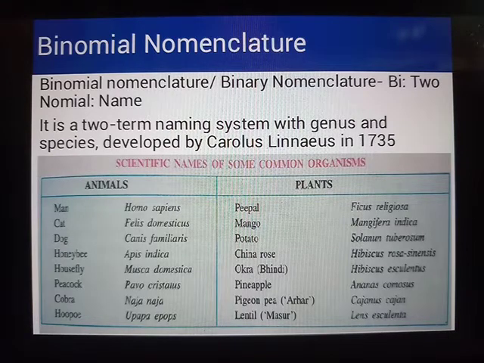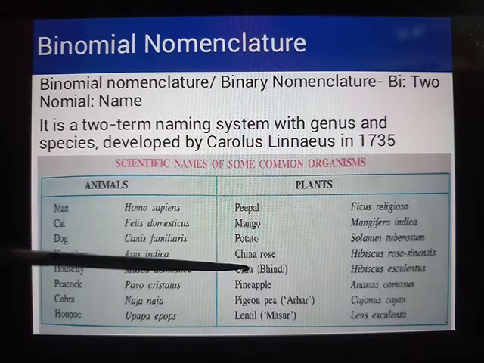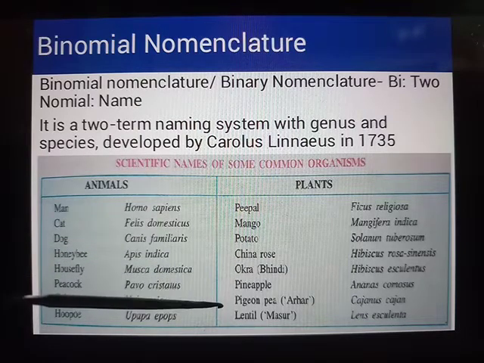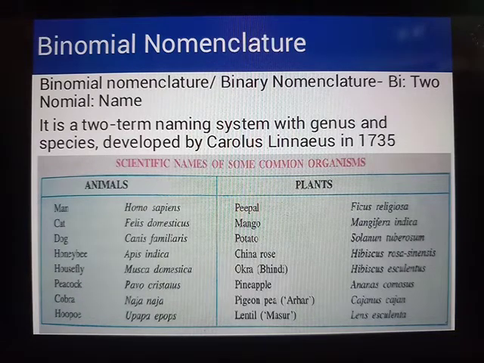the easiest way to know the scientific names of these plants and animals. In animals, cobra is very easy to remember, right? That is cobra, Naja naja. And for pineapple, in Marathi we call it ananas only, so it is Ananas comosus. Or for pigeon pea, Cajanus cajan, right? These are the things which are considered with binomial nomenclature.